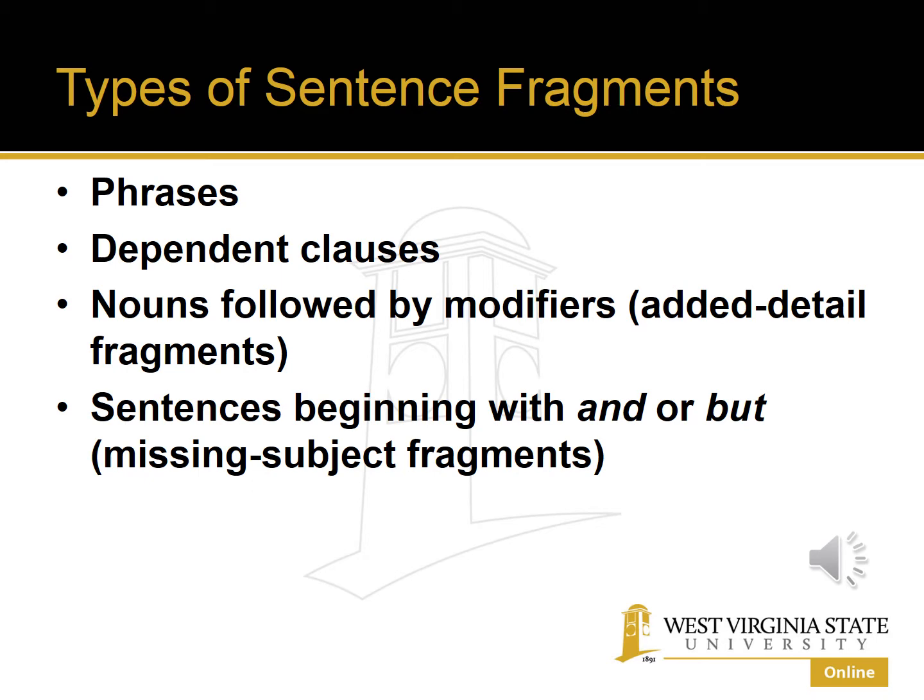We can have a sentence fragment that is a dependent clause. We can have a sentence fragment that is a noun followed by modifiers, what we call added detail fragments. And we can have fragments that are sentences beginning with "and" or "but" that are missing a subject.